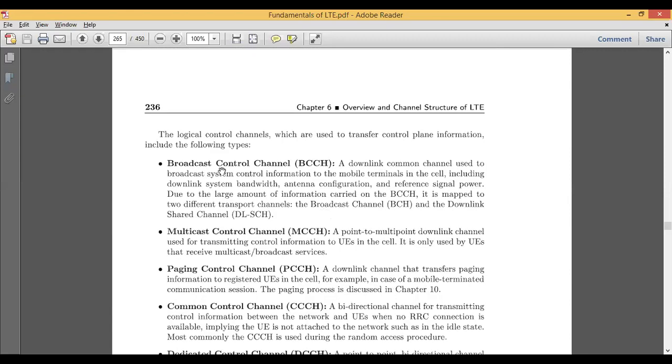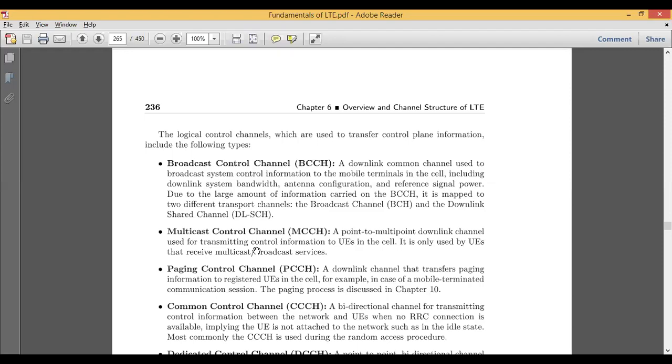The following are the types. First, the broadcast control channel, which we call BCCH. This is a downlink common channel used to broadcast the system control information. Whatever control operation the RLC is sending to the MAC layer, it is responsible for that control information, so that the mobile terminals in the cell know how much bandwidth should be allocated, and the antenna configuration, whether it is a single antenna or multiple antennas, and some reference signal power.